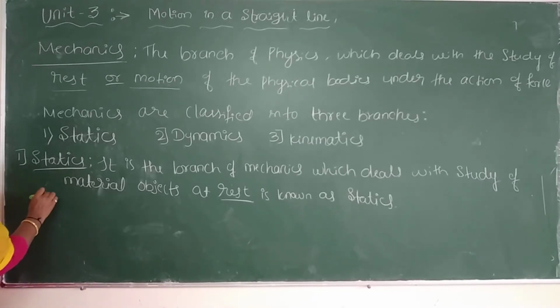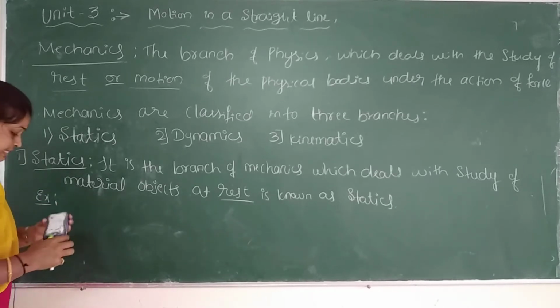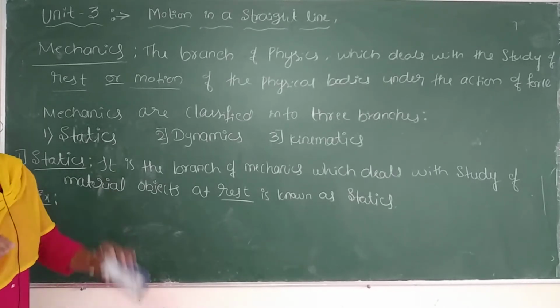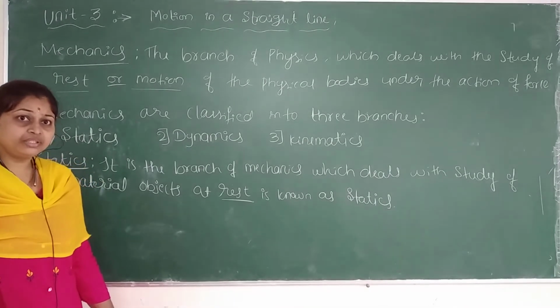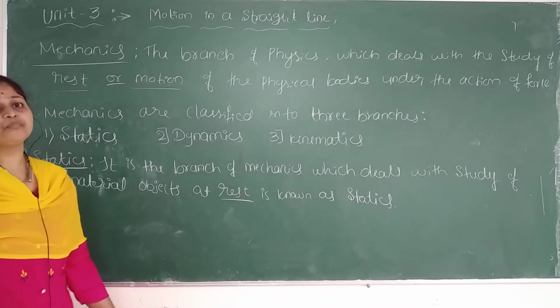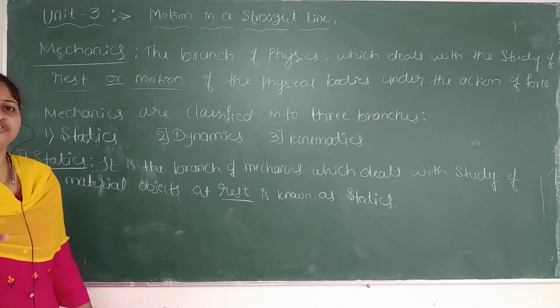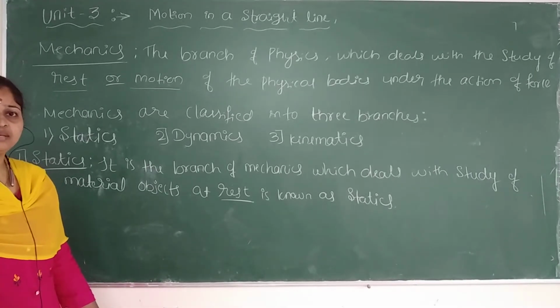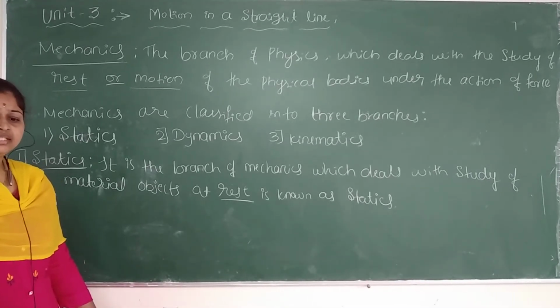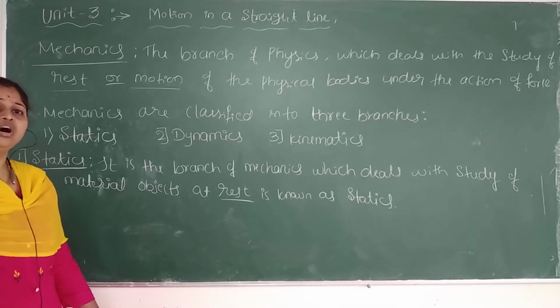What are the examples for statics? At rest position you can see a building, a road, a stopped car or vehicle, bus, train, anything. If it is not moving, it is at rest. Also sleeping, and anything kept on a table, like a bottle or a box.